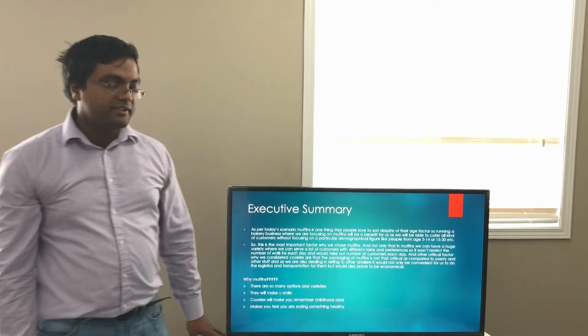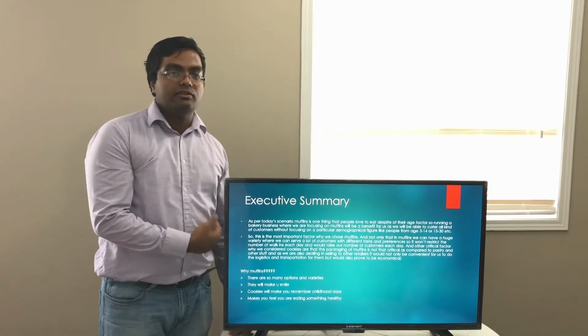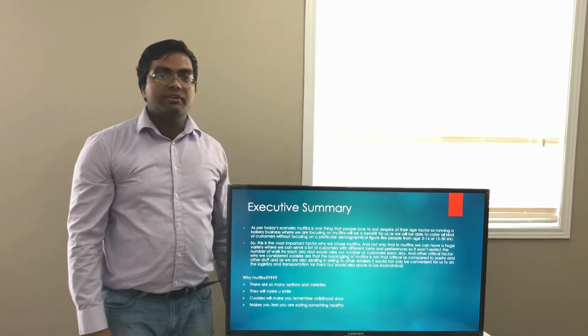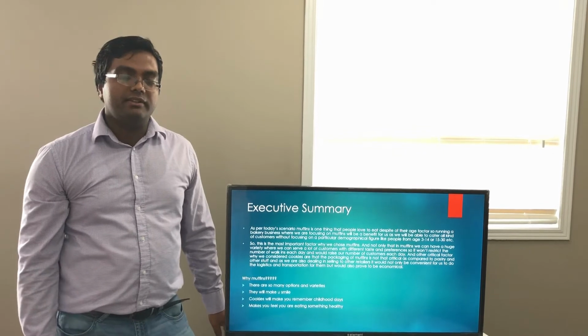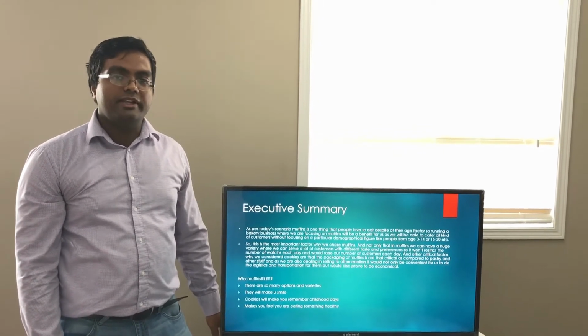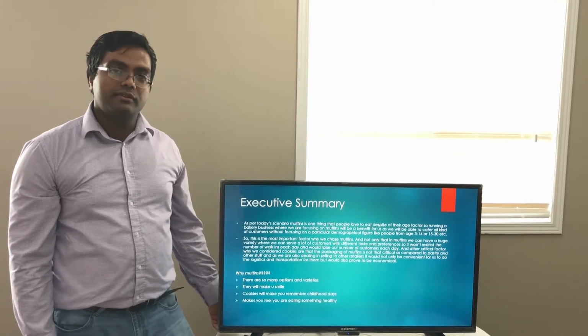The next is the executive summary. In this, I just want to tell you why we took these muffins: in today's present world, muffins come in a variety of things, different varieties of muffins are produced in each and every store. We can find it everywhere. So that's why we chose muffins as our project.